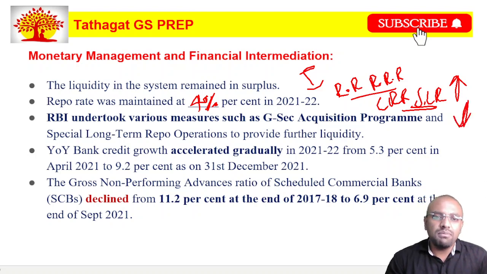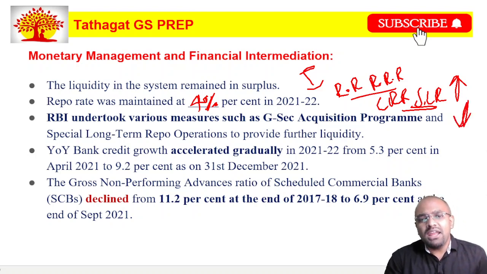That you have to keep in mind. Next, RBI undertook various measures such as the government security acquisition program and special long-term repo operations. When the RBI does these, it pumps money into the economy and thus provides further liquidity, friends.